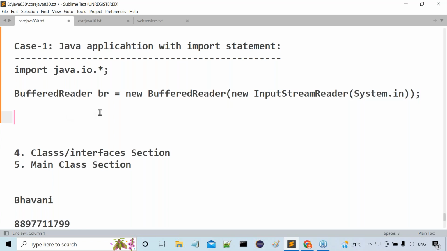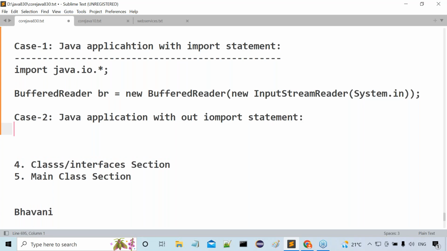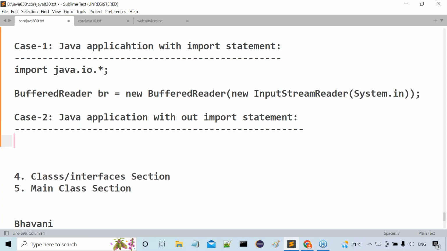What about this other case? Case 2: Java application without import statement. Everybody has to understand this clearly. Observe carefully. I'm not going to write an import statement.